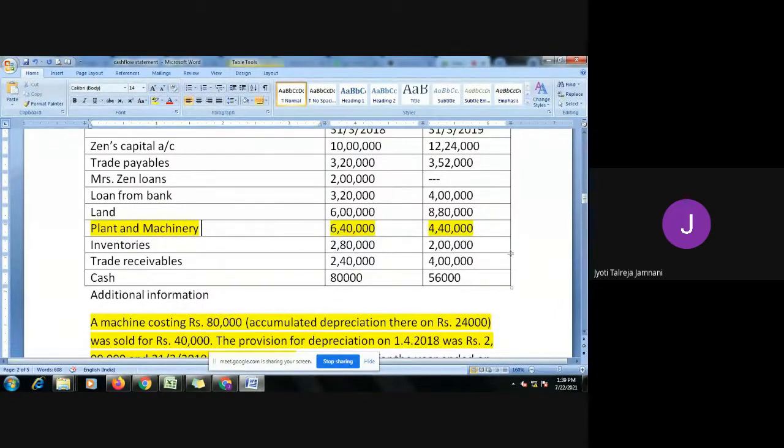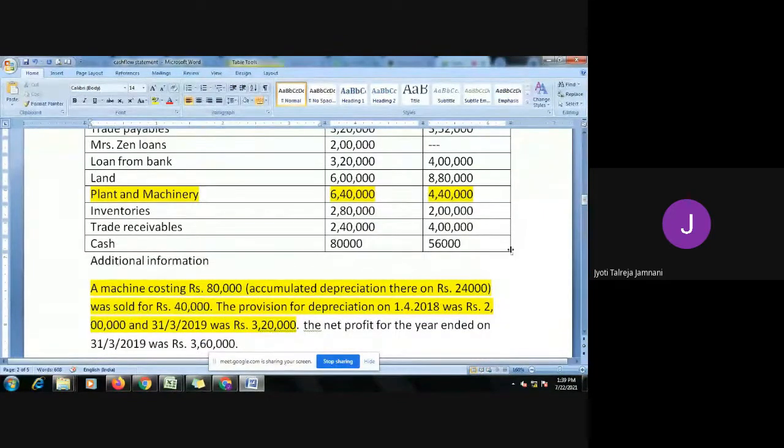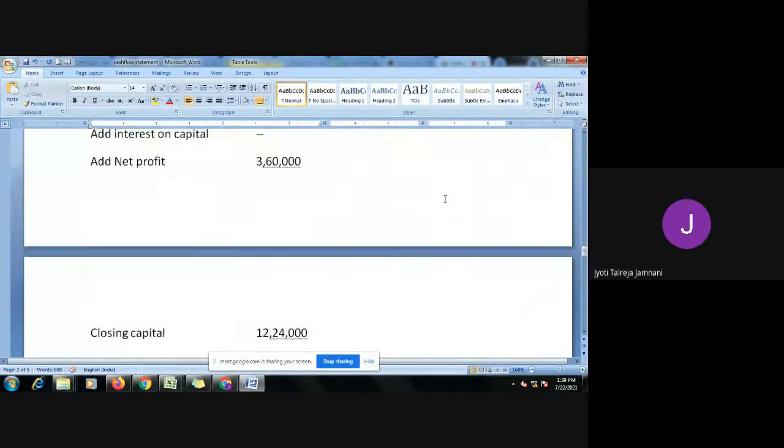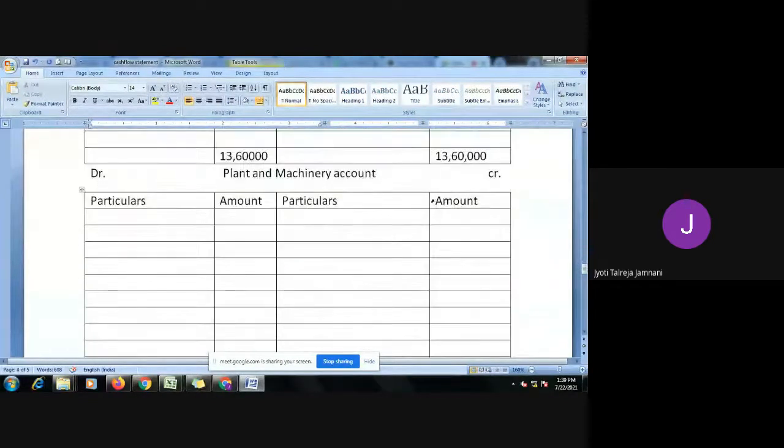But we cannot assume that we have sold it or done something, because there's an adjustment. We have to see accordingly what has happened. So I'll take opening and closing in the plant and machinery account. Remember, plant is an asset and all the assets will be on the debit side of the trial balance. So opening balance will be on the debit side. To balance brought down, whatever is the opening balance, we take it on the debit side, which is 6 lakh 40.